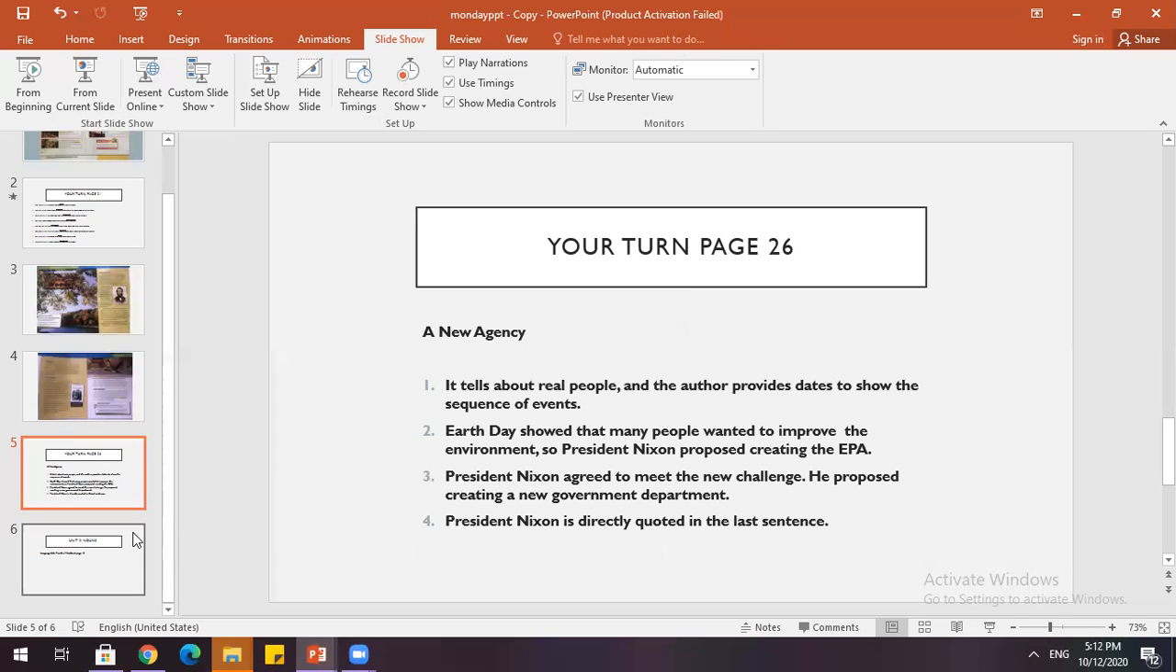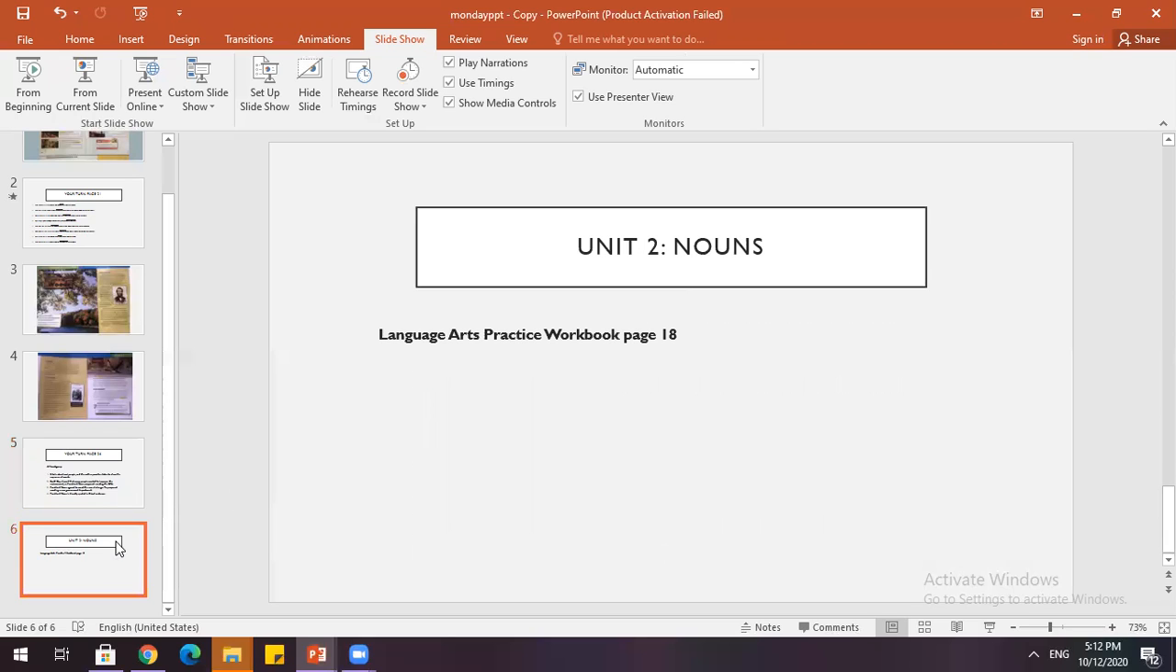The last thing we did is, you know that we finished Unit 1, sentences, and we moved on to nouns. So we're on language arts. Today we introduced nouns, and we completed page 18 in your language arts practice workbook. Let's just do these quickly together. Very simple exercise. In each sentence, you should underline the nouns and draw a line from each noun to the word that tells what the noun named.